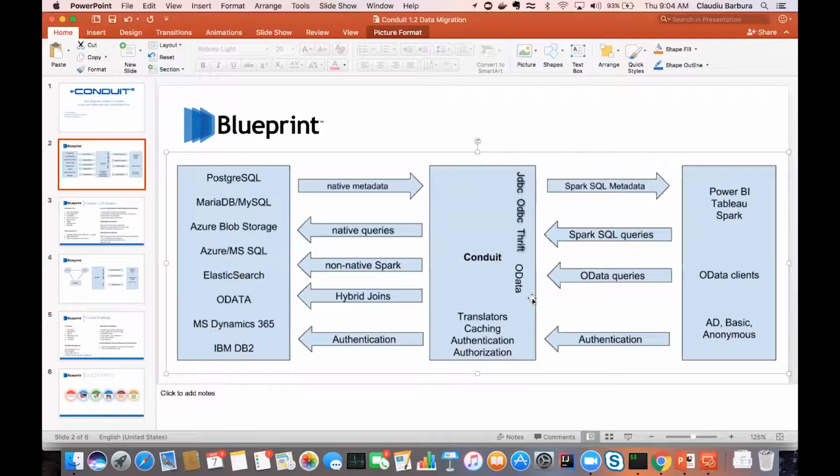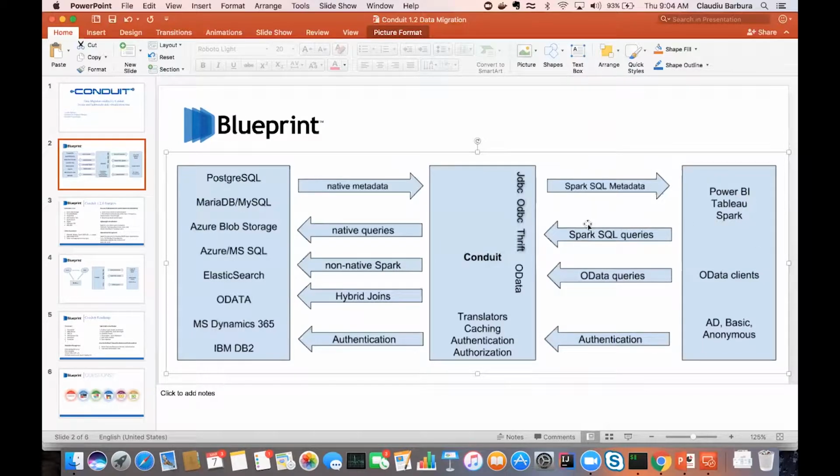So, a secure data hub for real-time access to these data sources. The virtualization piece comes from the fact that from these tools, you can access and join basically any of these data sources, any data entity, whether it's an OData service entity, an Elasticsearch index, or a file or folder of files in blob storage. You can join them in your tool of choice or a custom application built over the Conduit APIs, as if they were just SQL tables.